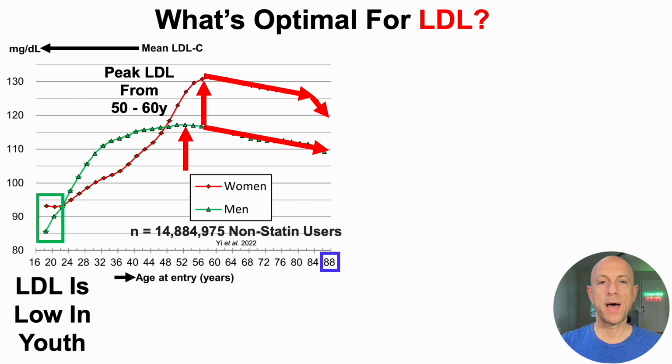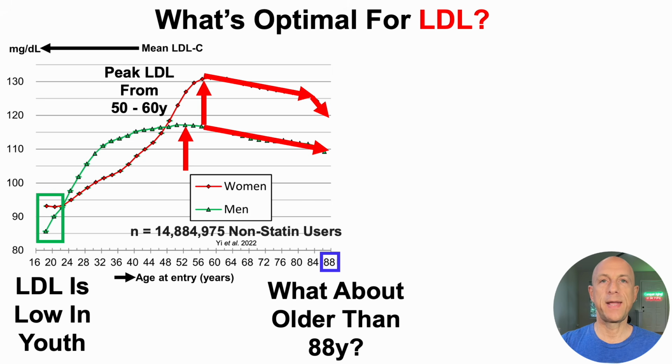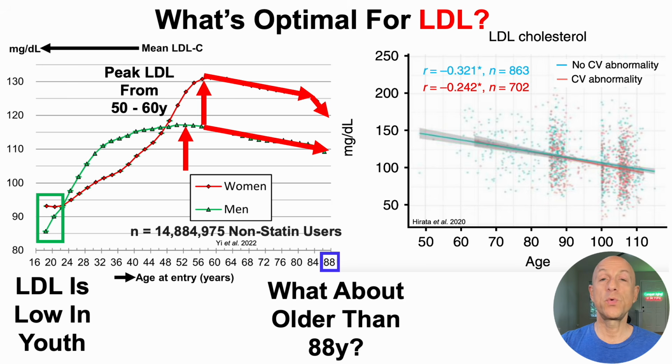Now, note that this plot only goes up to 88 years. What happens to LDL at older than 88 years? I mean, someone could make the argument that if you look at the slopes of the lines after 50 to 60 years for LDL on this plot, it's pretty flat. Some may say, well, LDL doesn't decline after 50 to 60, but let's see if that's true. And that's what we'll see here.